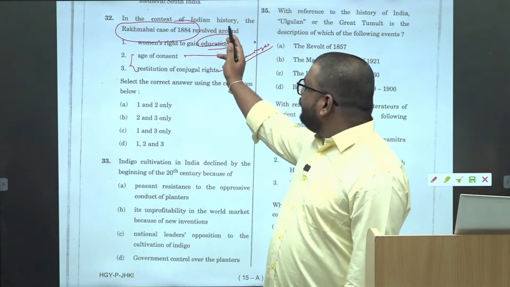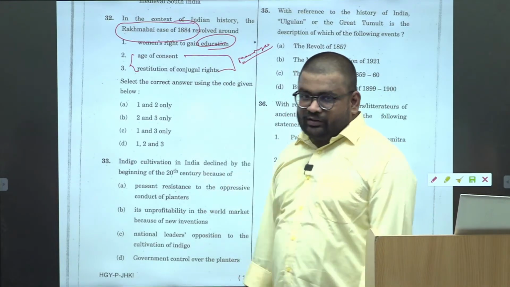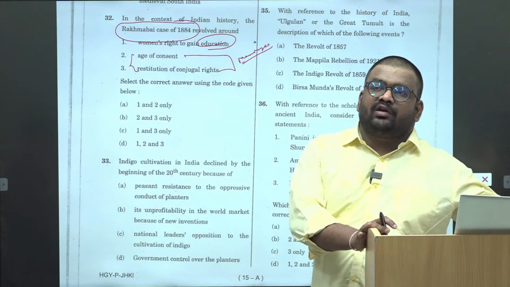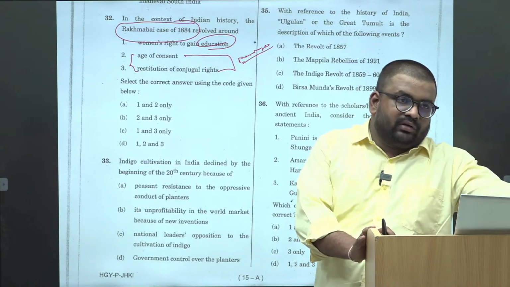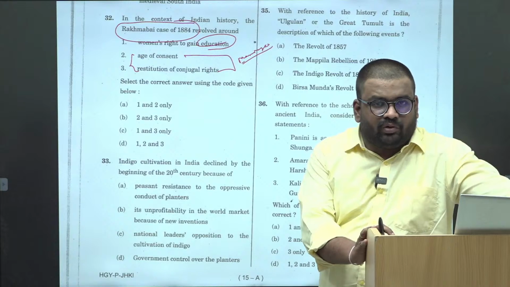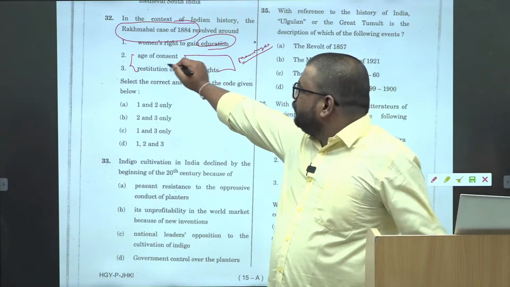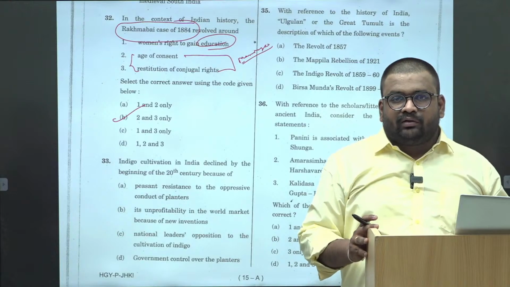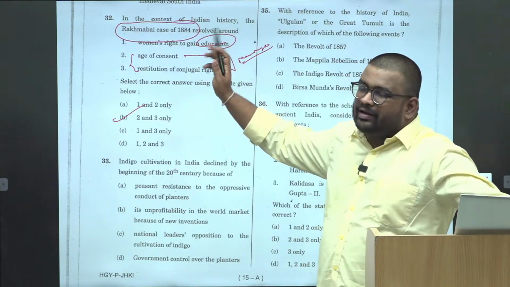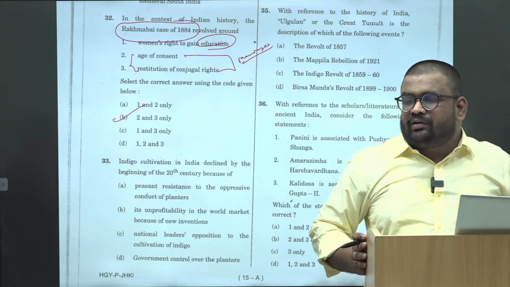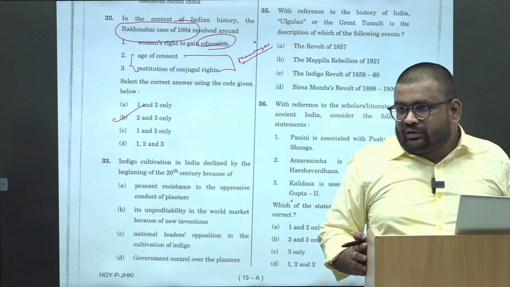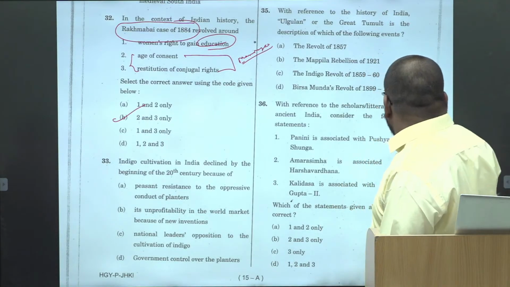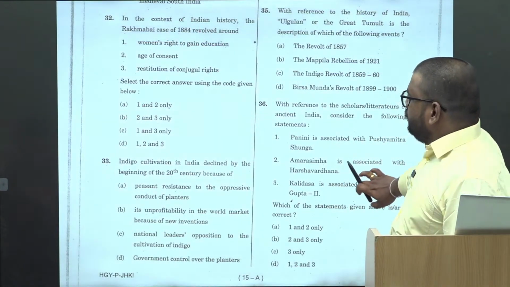So answer should be either 1 only or 2 and 3, because in history we generally don't go with 1, 2, 3. Now, agar knowledge hai tabhi we go, otherwise we don't. So this, based upon that, I had marked answer as Bombay. Okay, because both of them are related to the marriage or the reproductive rights of the women. Okay, but and the first was with respect to education.